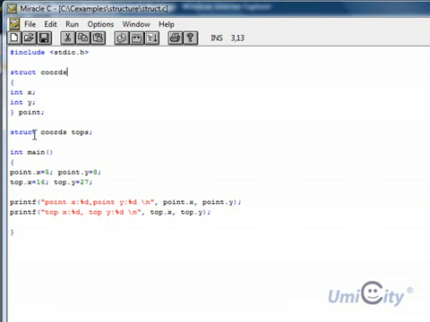We also do another declaration now of struct COORDS, and we call it tops. Therefore that means that we're actually doing exactly the same as this structure of COORDS called tops. So tops and point would be exactly the same. They will borrow the COORDS structure. Okay, so they've got exactly the same, and that's what we're saying here in this line.